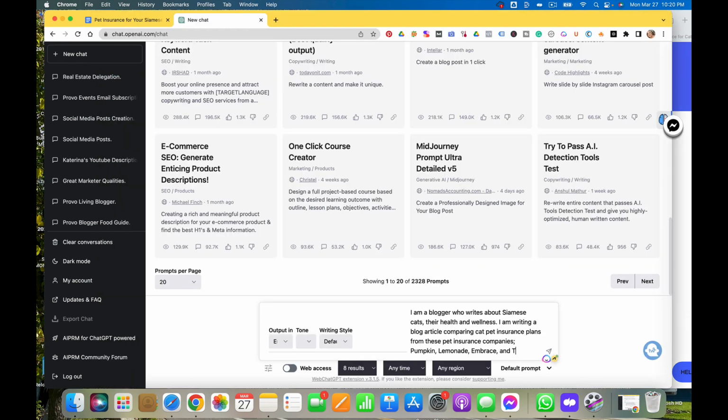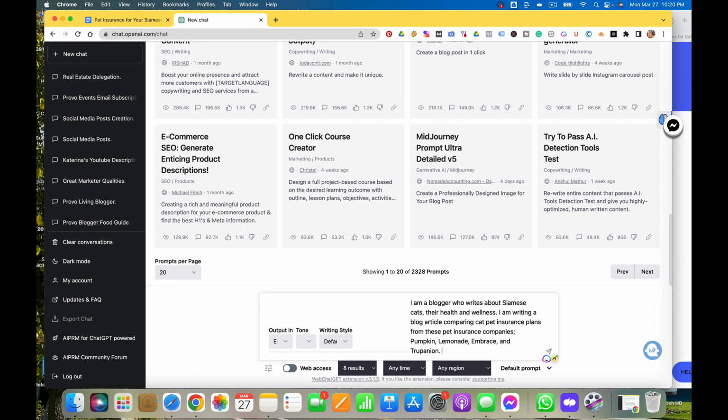Okay. I'm a blogger who writes about Siamese cats, their health and wellness. I'm writing a blog article comparing cat pet insurance plans from these pet insurance companies. Please write an outline for this topic.